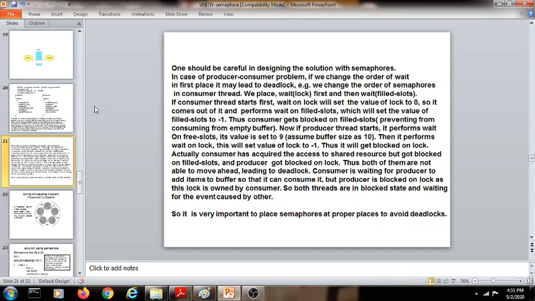And then suppose the producer has not produced anything, then what will be the value of filled slots? The filled slots will be 0. That means before the producer produces anything, the consumer entered into the critical section and it is continuously waiting for the filled slots. Since they are 0, it will get stuck here. So this problem arises if you change the order of functions in your algorithms.